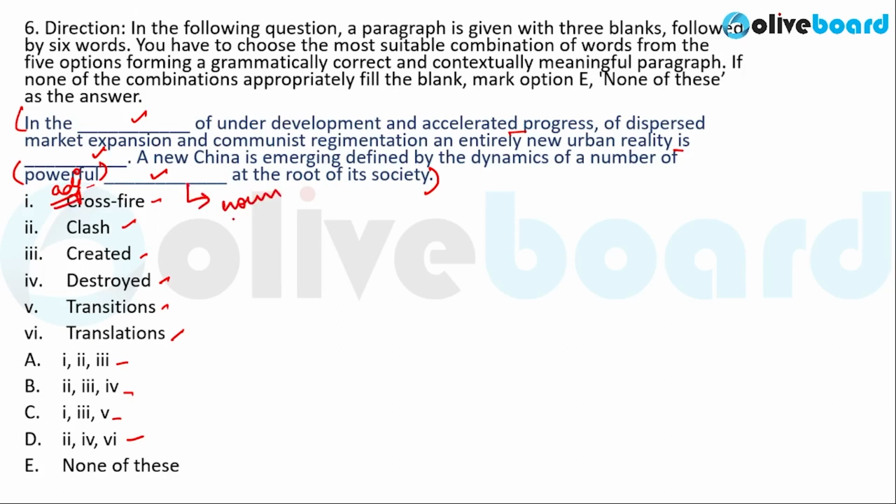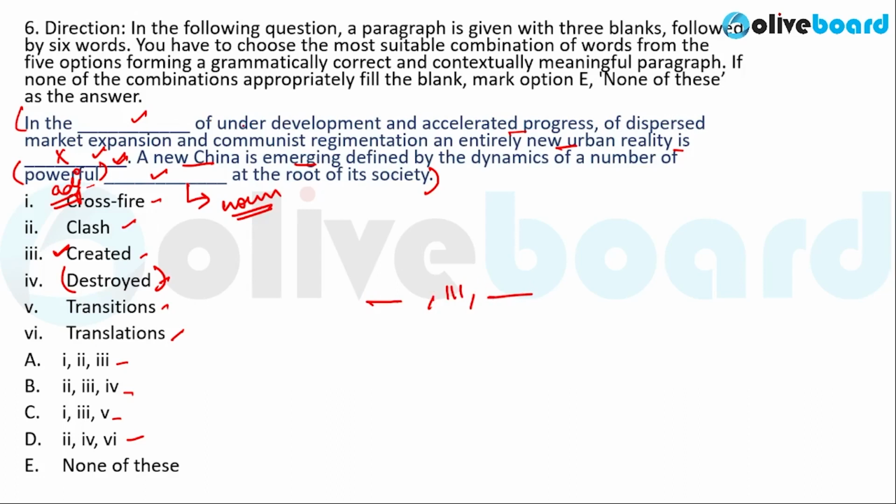Hence, this blank must be filled in by a noun. And if you notice, this second blank is followed by new China is emerging. So, given that a new China is emerging, option 4 cannot fit in this blank. So, what can fit in this blank is option 3, that is, a new urban reality is being created. So, option 3 will fit in the second blank. Hence, 3 must fit in the second blank. Now, we need to find out what fits in the first blank and the second blank.